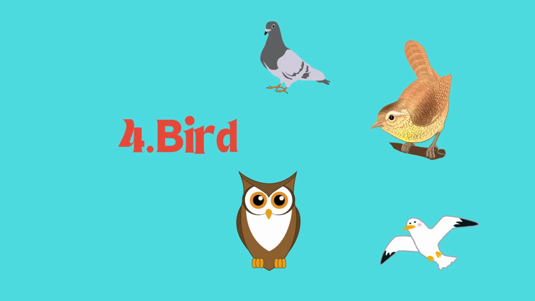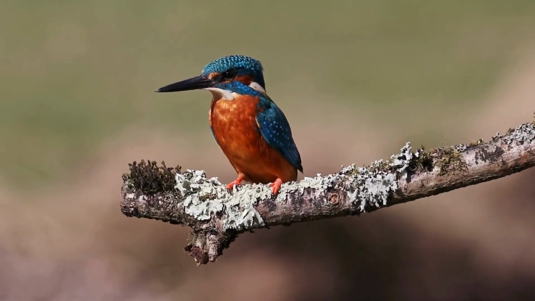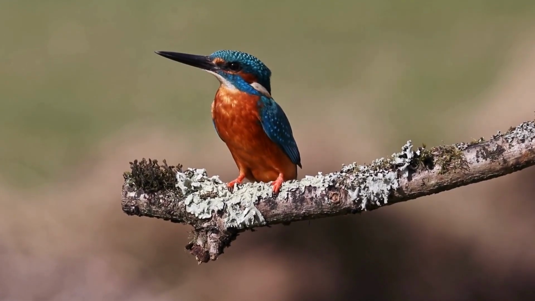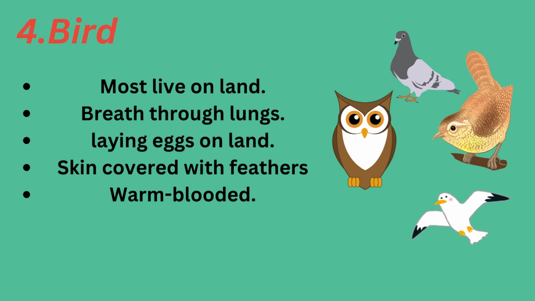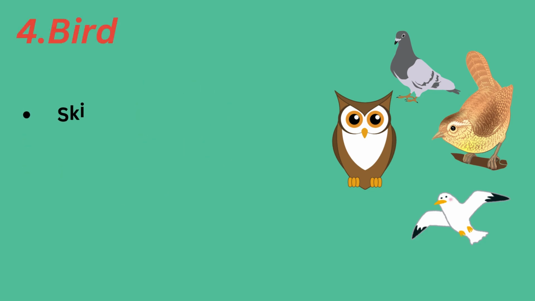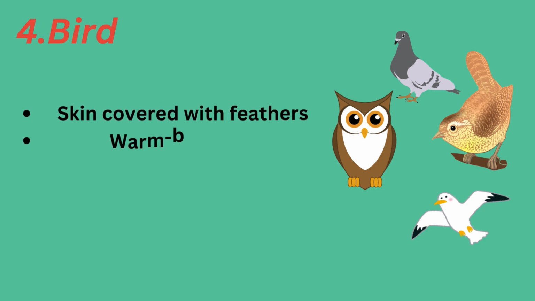The fourth group of the vertebrates is bird. Most of the birds live on the land. They breathe through lungs. They lay eggs on the land. Their skin is covered with the feathers and they are warm-blooded animals.